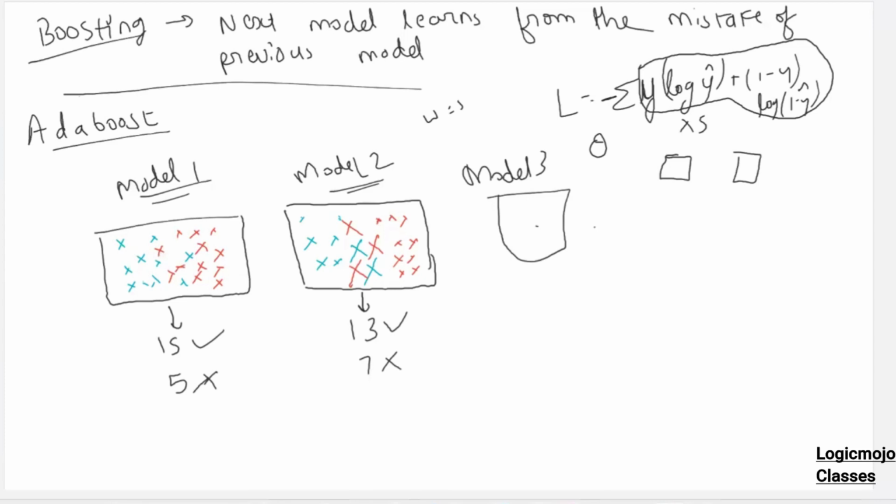Now, second question: how can you make this fast? Here, the models are trained sequentially. How can you make this fast? Let's say we are using a decision tree. The simple answer is if we can speed up the decision tree. Now, the question is, how can we speed up a decision tree?